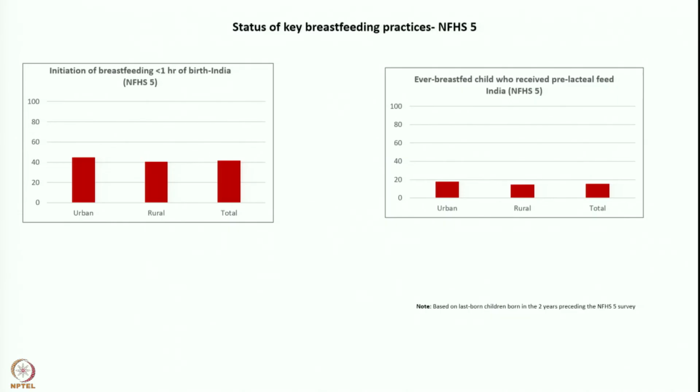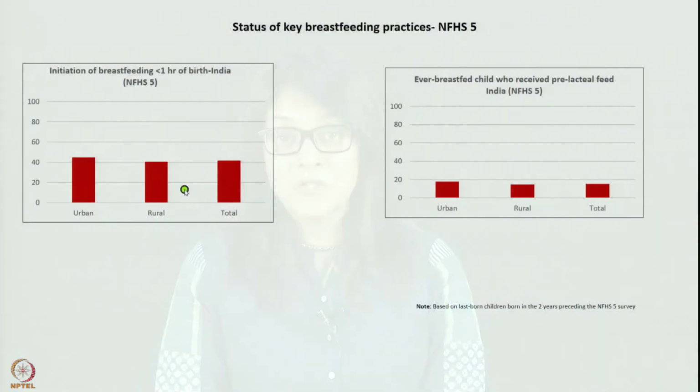This is the status of key breastfeeding practices, NFHS 5. So if you look at your breastfeeding indicators, they are early initiation of breastfeeding and your exclusive breastfeeding rate. Look at early initiation of breastfeeding.